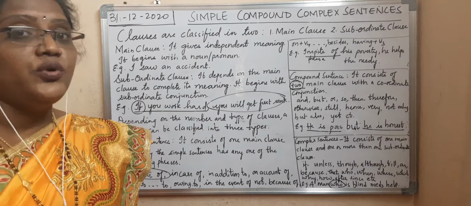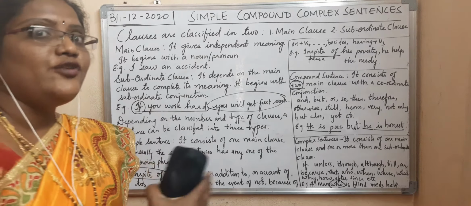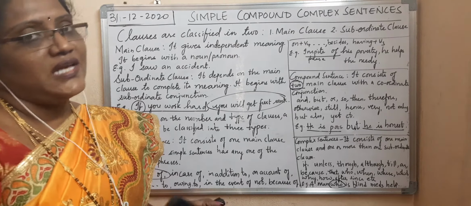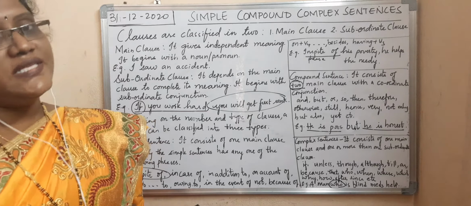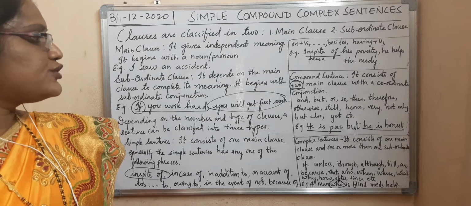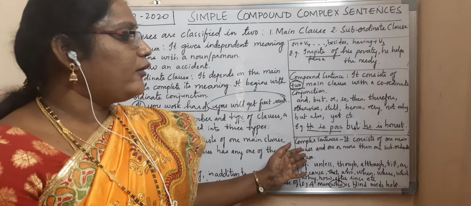"Unless you work hard" — is it giving any meaning? No. Again, you have to write the main clause: unless you work hard, you will not succeed. Then only it gives the complete sentence, complete meaning. So I hope everyone has understood the three sentences: simple sentence, compound sentence and complex sentence.